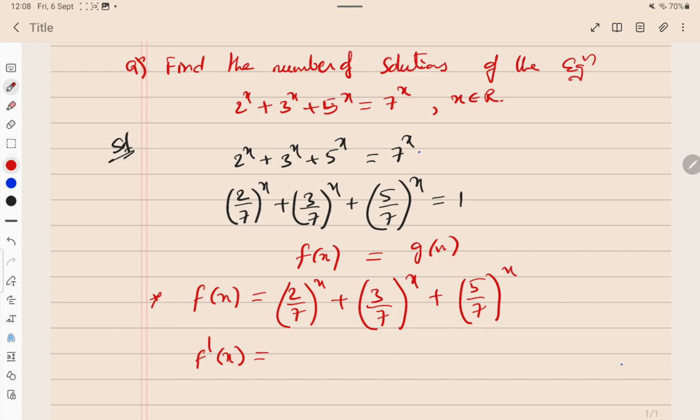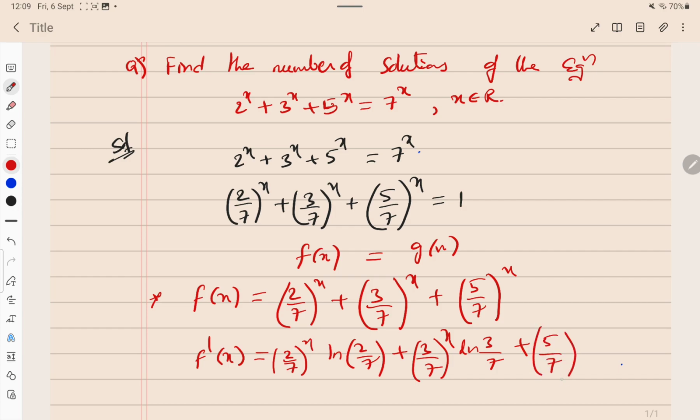We want to know whether it is increasing or decreasing. The derivative is (2/7)^x ln(2/7) + (3/7)^x ln(3/7) + (5/7)^x ln(5/7).